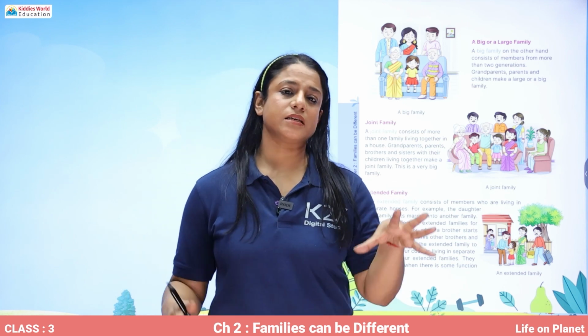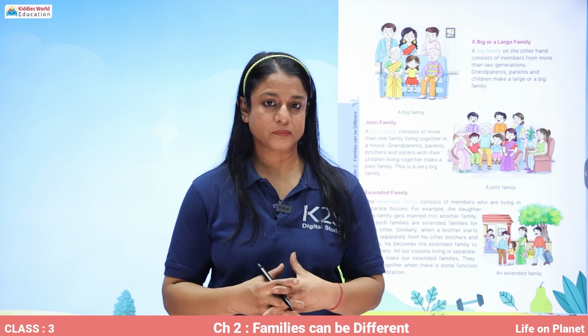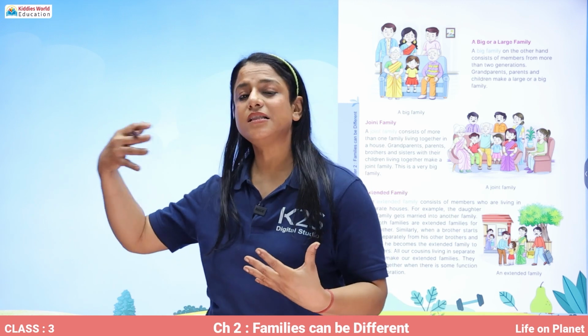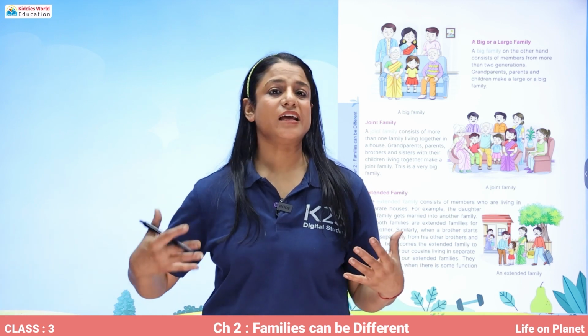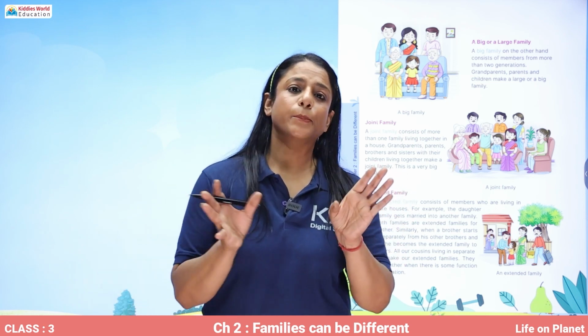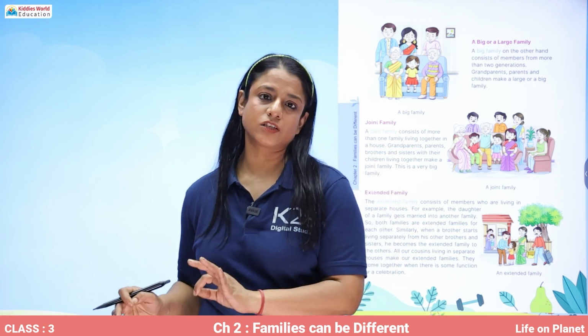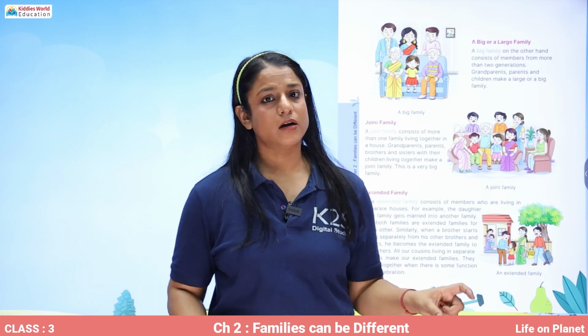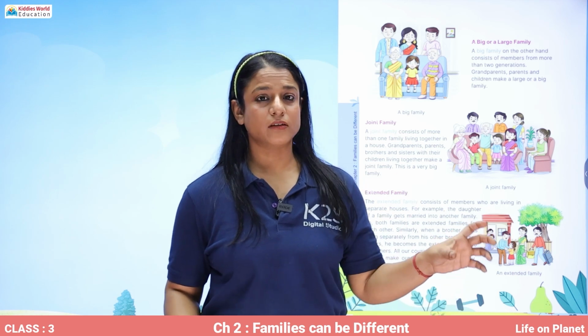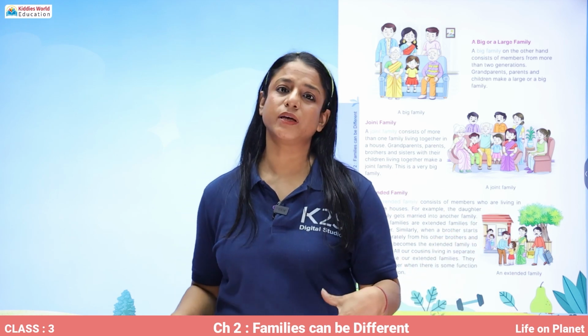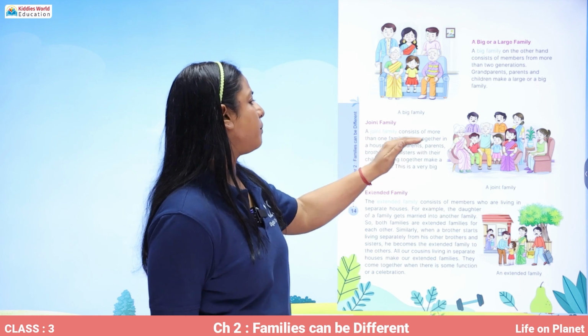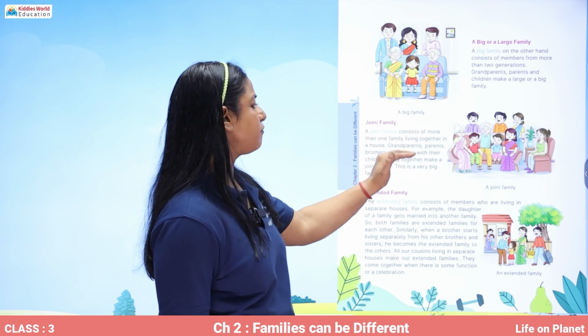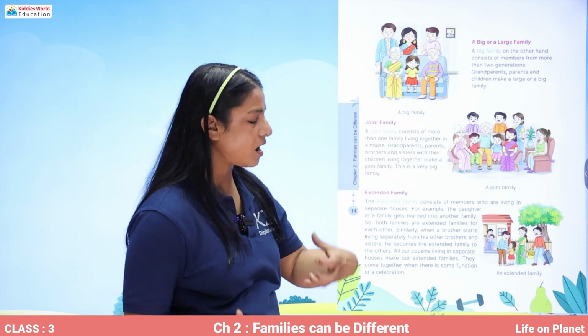Then comes a joint family. It is even a larger family, and in this family, brothers and sisters of your father also live with you. So a joint family consists of more than one family living together in a house.